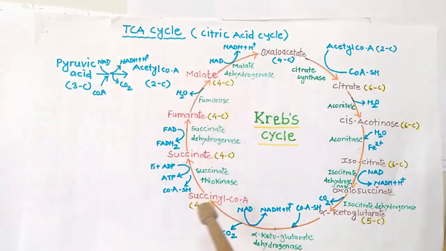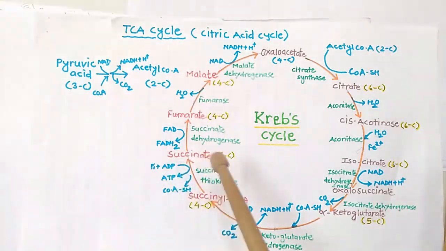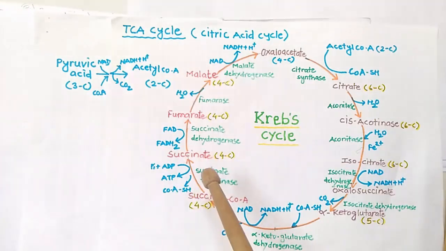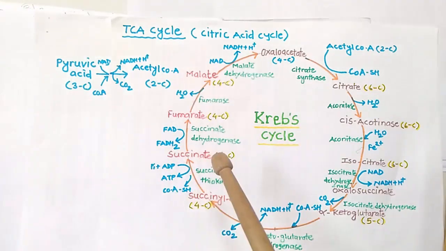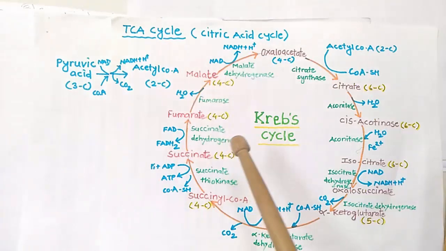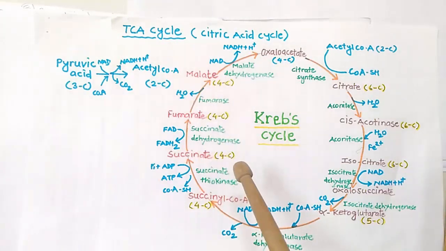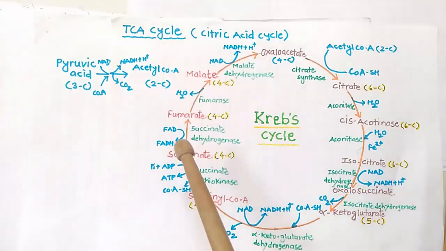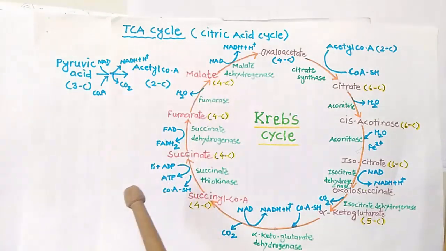Again, the coenzyme A group attached in succinyl CoA will be detached and it is converted into succinate.